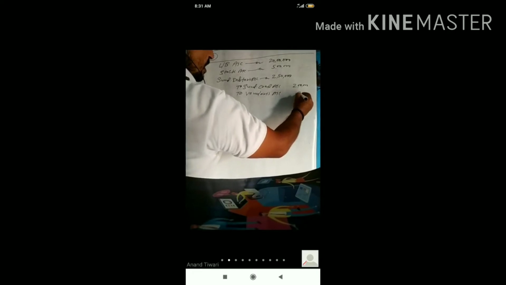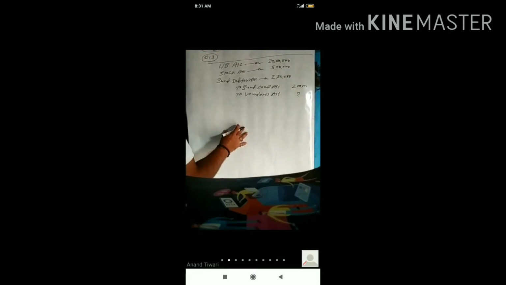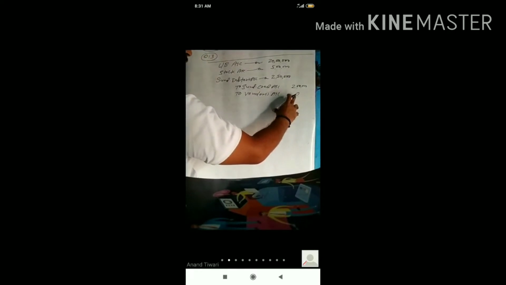this amount you have to balance, and for this amount you have to do one working note. What will be the amount of consideration, you have to do one working note. Look at the working note that I am doing here. How much is the purchase consideration?